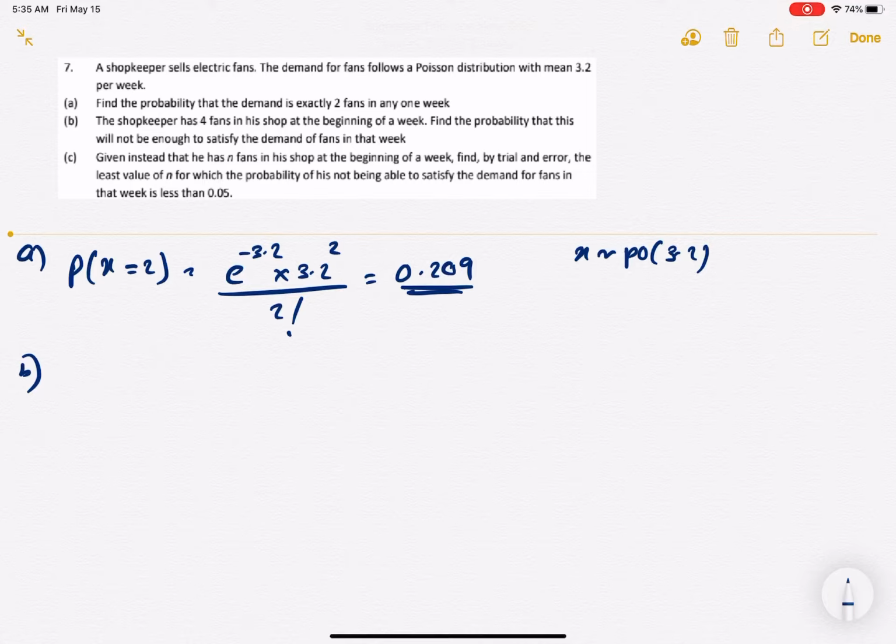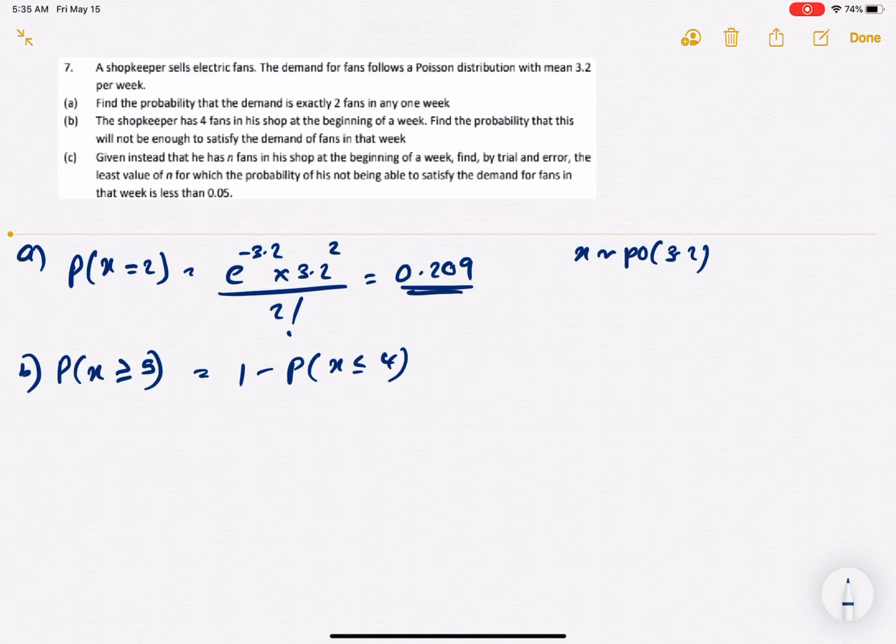Part B says the shopkeeper has 4 fans in his shop at the beginning of a week, and we must find the probability that this will not be enough to satisfy the demand for fans in that week. If you run out of stock in this particular week, the demand should definitely exceed 4 fans. If the demand was less than 4 fans, you can still meet the demand. So the probability requirement here should be x greater than or equal to 5. That is the same as 1 minus the probability of x less than or equal to 4.